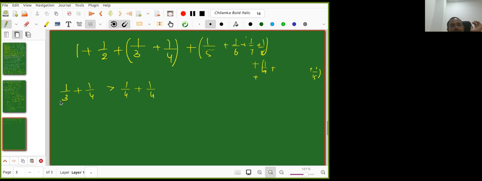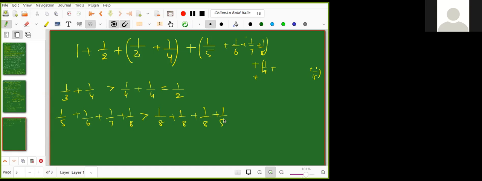With a cake, if you have 1/3 of the portion and 1/4 of the portion, this one will get more, right? Yes, sir. So this is greater than 1/4 plus 1/4, which is equal to how much? So it is equal to 1/2. Now 1/5 plus 1/6 plus 1/7 plus 1/8: is it greater than 1/8 plus 1/8 plus 1/8 plus 1/8? Yes, sir, it is greater. 1/5 is greater than 1/8, 1/6 is greater. So it is total equal to how much now? It is equal to 1/2.